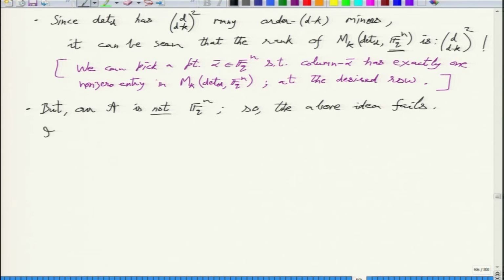So what do you do? What we will do is the next best thing, which is to study the linear combinations of the rows. First of all, the number of rows in this matrix is how much? D choose d minus k whole square, right? So you want to show that all these rows are independent.